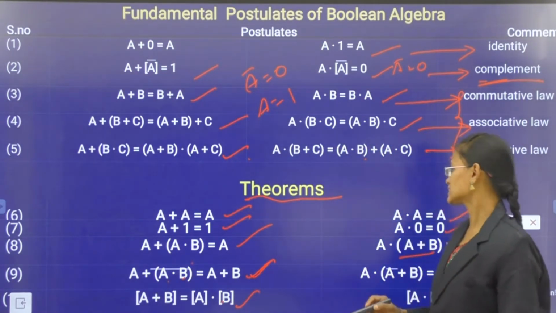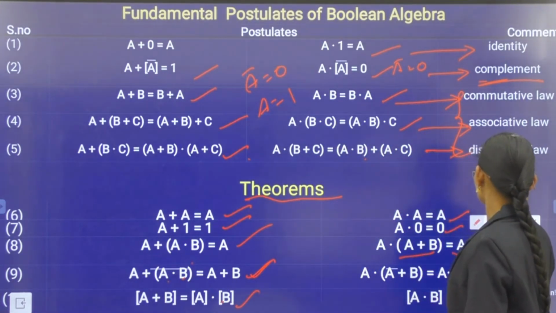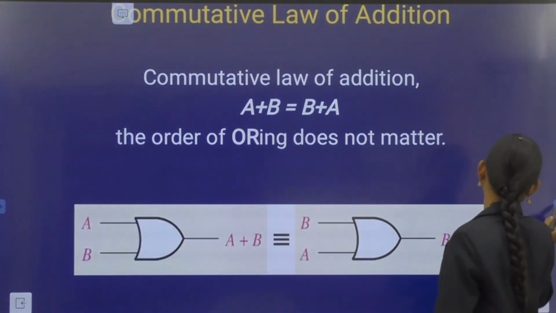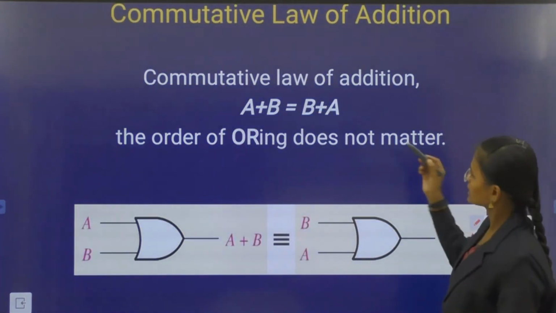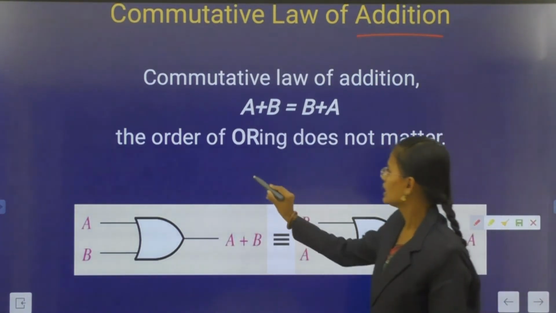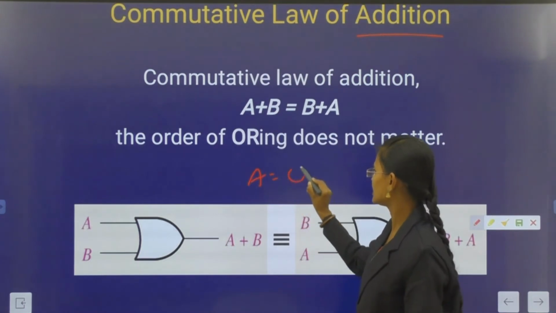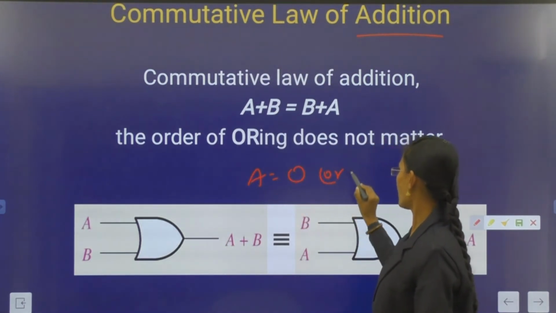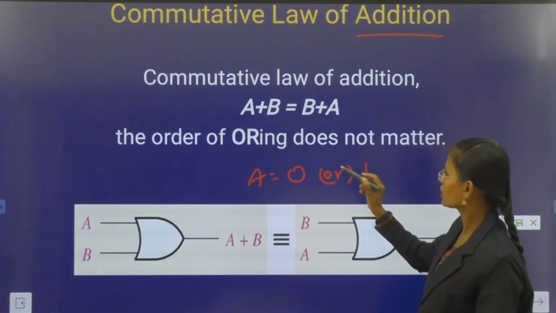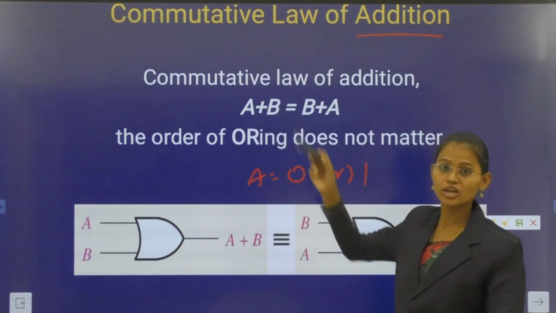And next, see the proofs. This is the commutative law of addition. Okay, here A is considered either 0 or 1. What is the commutative law?